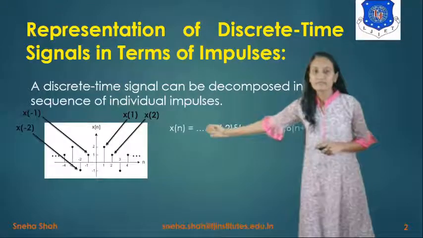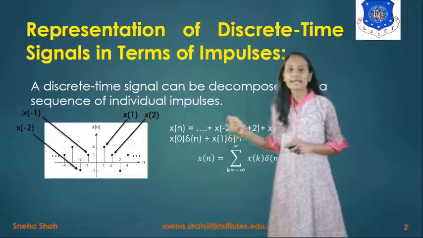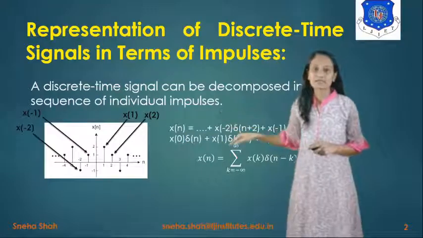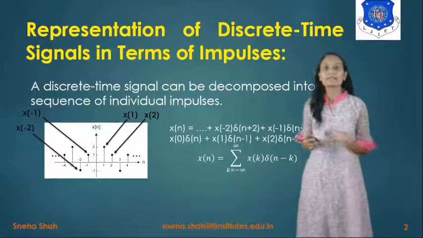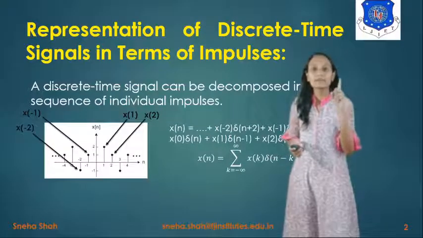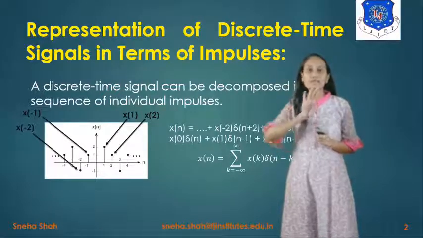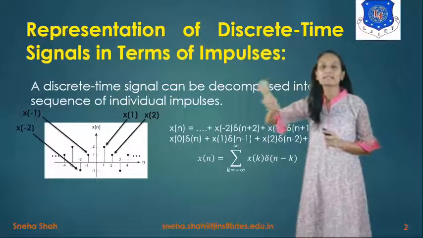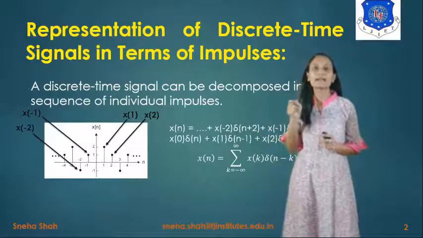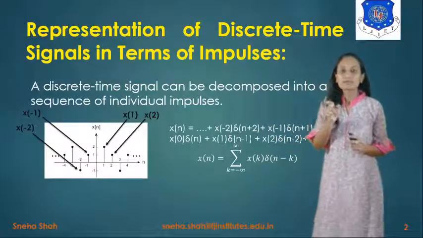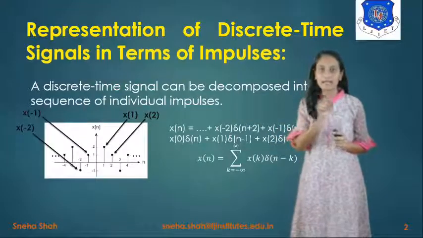So x of n is a combination of all these things, right? If you want to take the value only at n equals -2, it will be represented as x of -2 into del of n plus 2. Because del of n, the unit impulse signal, has value 1 for n equals 0 only. So to take the value at n equals -2, we have to shift the del function to -2. We have to shift the signal to the left side, so we take n plus that number. If we want to shift by 2, we write del of n plus 2, right?